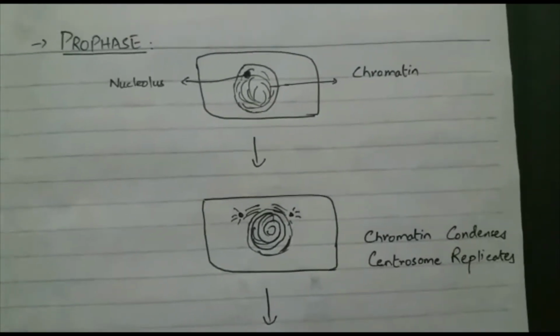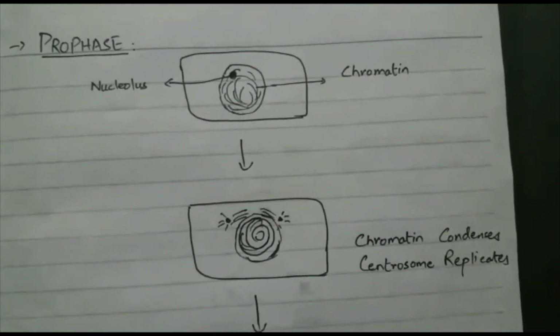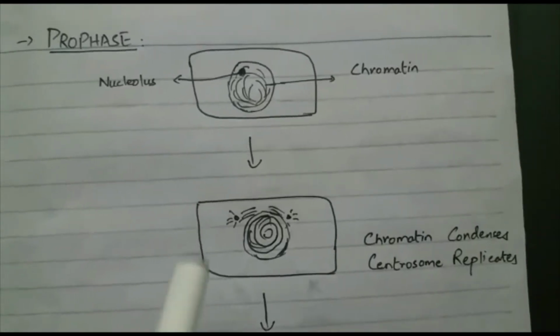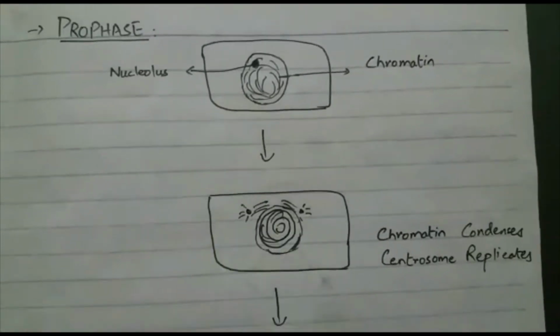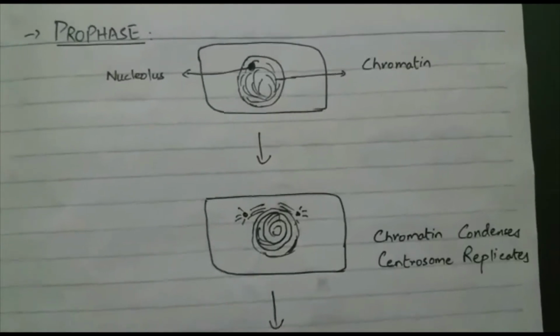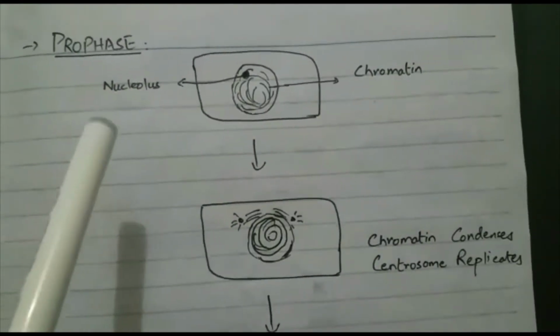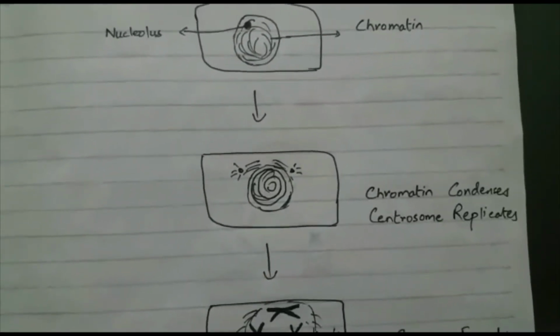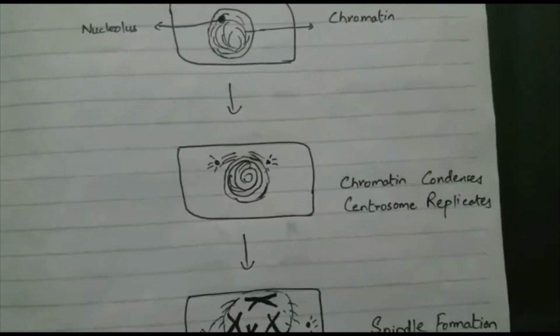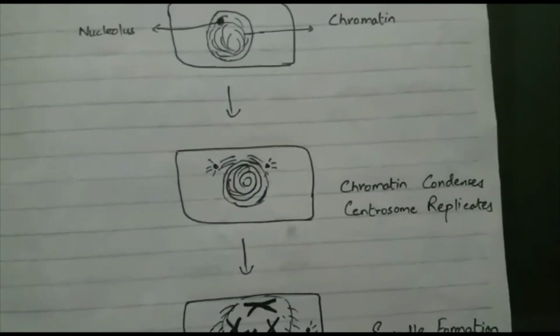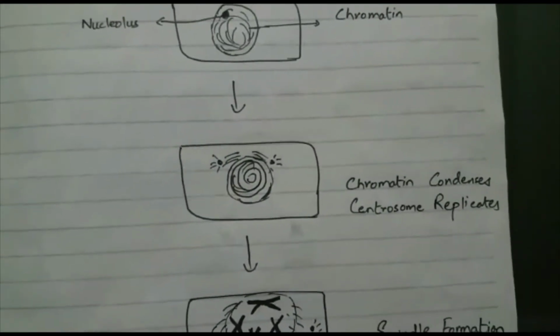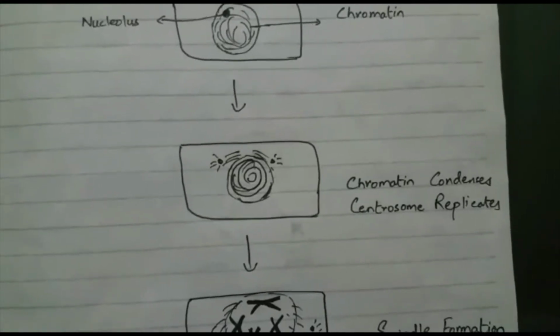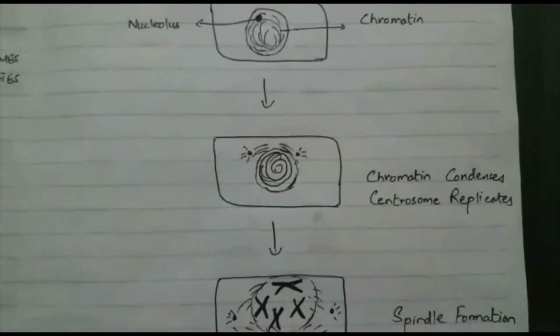In prophase, we know that genetic material is present in the nucleus in the form of a loose thread-like structure known as chromatin. But when prophase starts, the chromatin material starts condensing into a highly ordered structure known as chromosomes. Plus, another thing happens: centrosomes start replicating or duplicating.